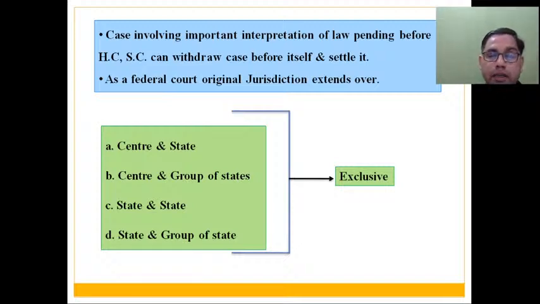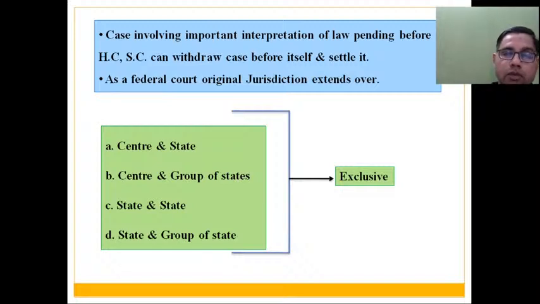So as a federal court also, when there are certain issues between the center and a state, or the center and a group of states on one side and other states on the other side, such matters are referred to as federal matters, and these federal matters can only be heard and disposed of by the Supreme Court of India. That is what I was referring to as exclusive jurisdiction. But since this term exclusive is nowhere mentioned in the Indian Constitution, this also comes under original jurisdiction of Supreme Court.